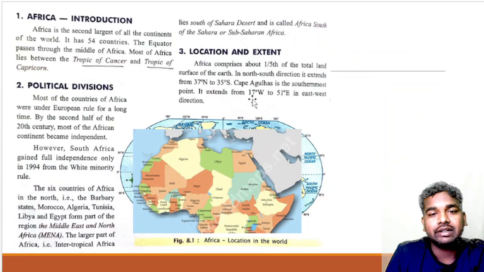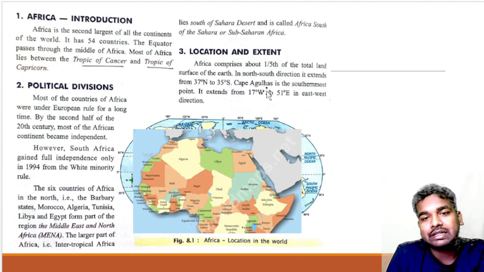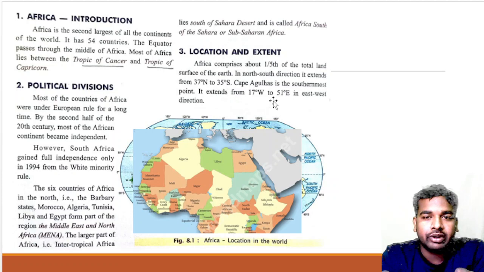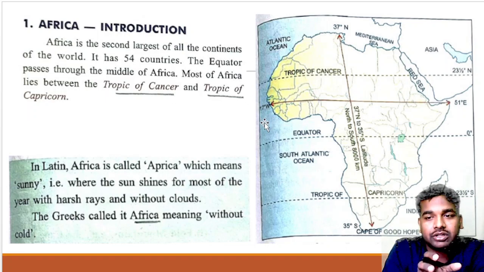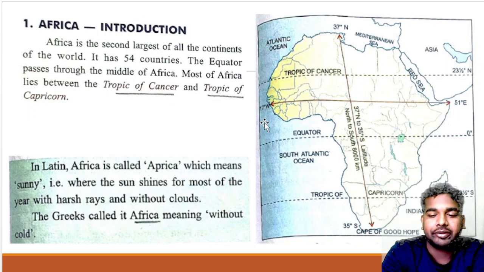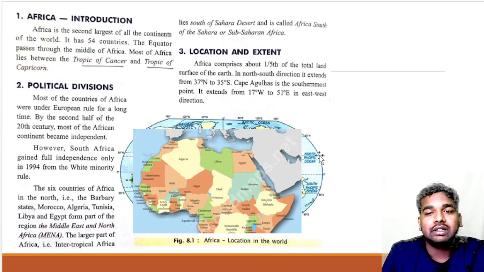Okay, so it is given that Cap Agulhas, this can be a question, is the southernmost point of Africa. Once again, in location, we learned that it comprises 20% of the land surface of the earth. Second, the latitudinal extent, from 37 degree north to 35 degree south latitude. And 17 degree west to 51 degree east is the longitudinal extent. And the southernmost point of Africa is called Cap Agulhas.